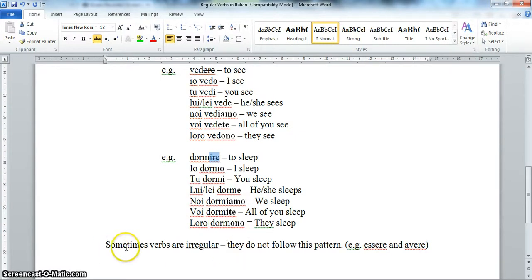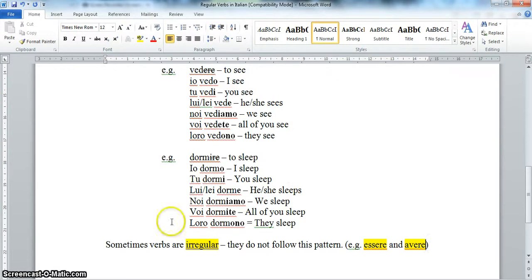Now, one thing you do need to take note of is that sometimes verbs are what we call irregular. They don't follow that pattern. Some examples of those that we've already come across are essere and avere, so to be and to have. There's many others. I will always tell you if a verb is irregular, and we'll go through some of those this year.